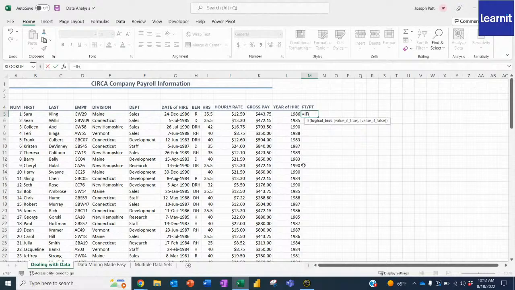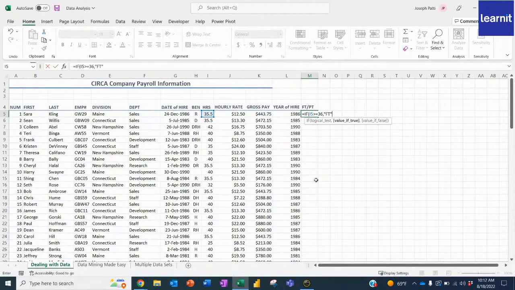So we're just simply asking, is this number right here in I5 greater than or equal to 36? Because if it is greater than or equal to 36, if that's true, then we're going to write FT for full time. And of course, we have to put it in a string of text, which means put it in quotes so that you're able to actually understand English, right?